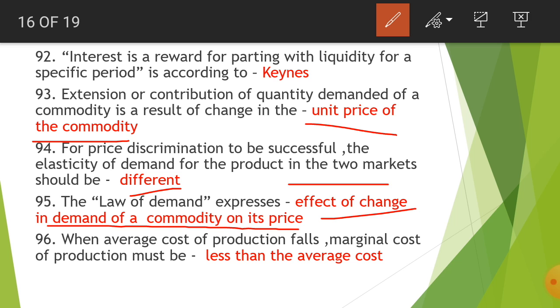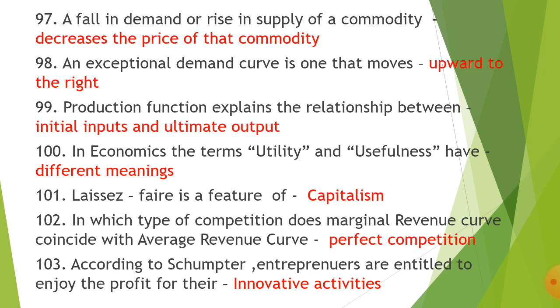The law of demand expresses effect of change in price of a commodity on its demand. When an average cost of production falls, marginal cost of production must be less than the average cost. Next, 97, a fall in demand or rise in supply of a commodity decreases the price of that commodity.